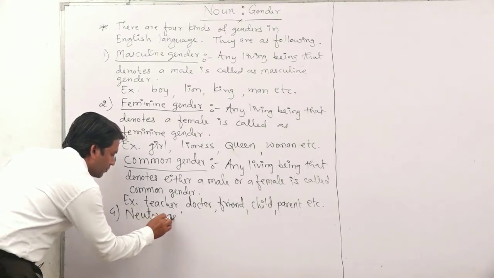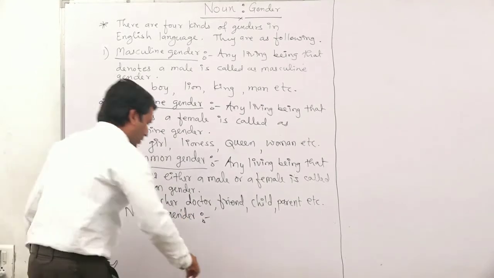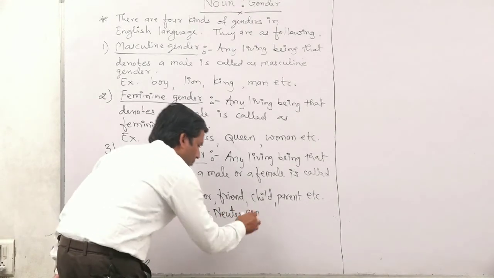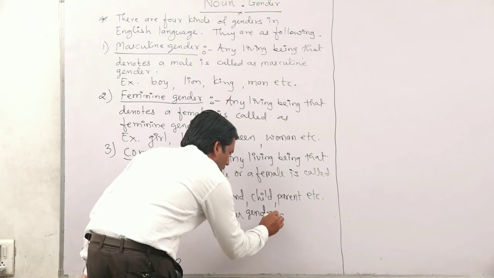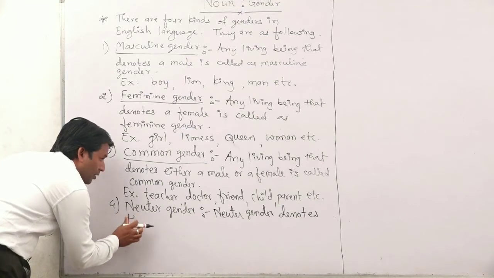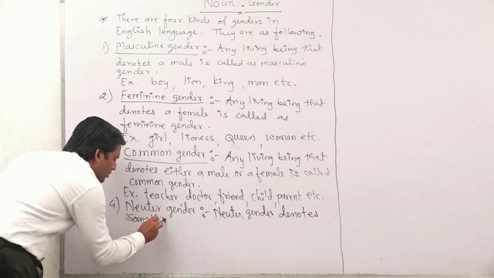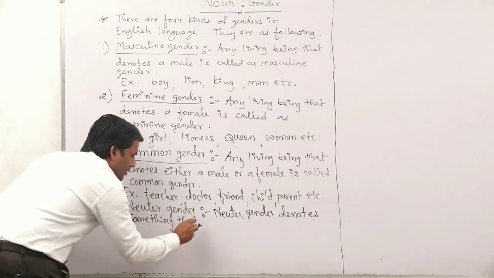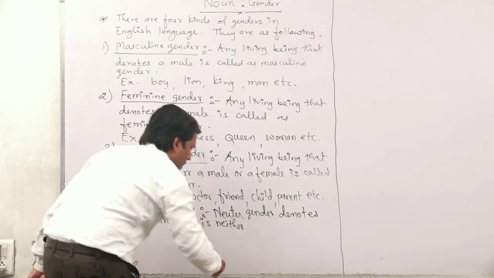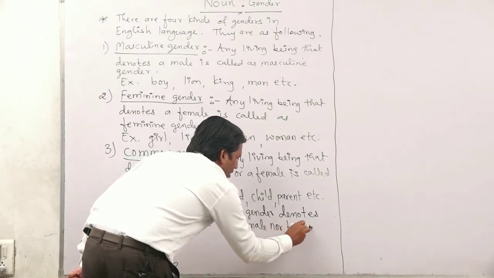Okay, and last, fourth one, that is what? Neuter gender. So what is meant by neuter gender? Neuter gender denotes something that is neither male nor female.